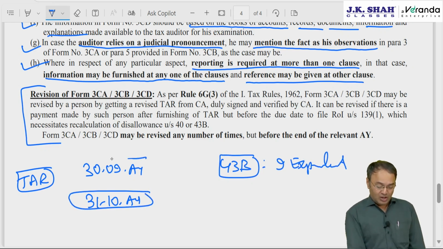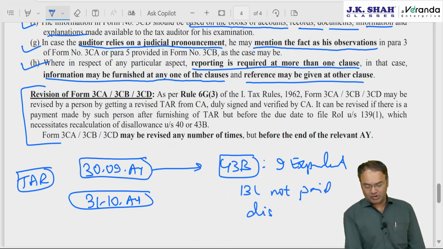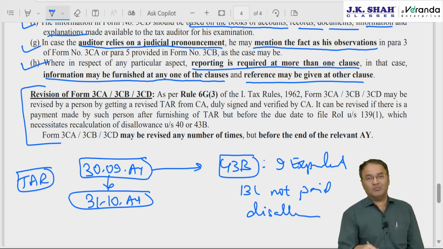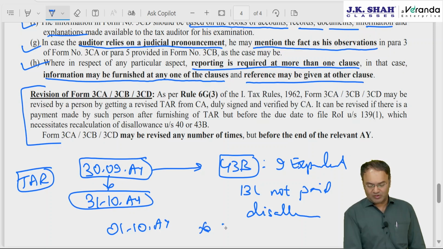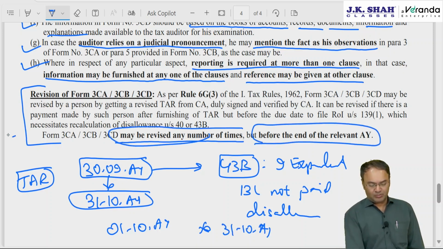Agreed. But right now you as an auditor are giving the report on this date, and you have mentioned that such and such expenditure of 13 lakh rupees is not paid, still not paid, therefore disallowable. According to you it is disallowable, but the assessee still has one more month to make payment and claim the deduction in the current year. So if the assessee makes payment between 1st October and 31st October of the assessment year, then the CA can revise his report, maybe n number of times, but in any case it should be revised before the end of the previous year. This is an important point, keep it in your mind.